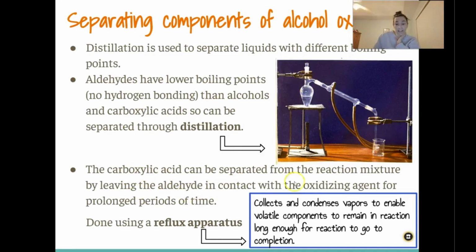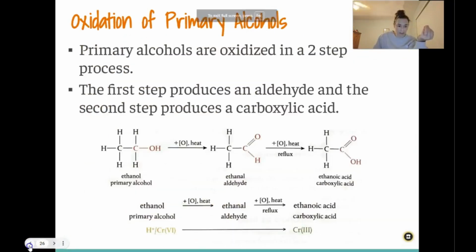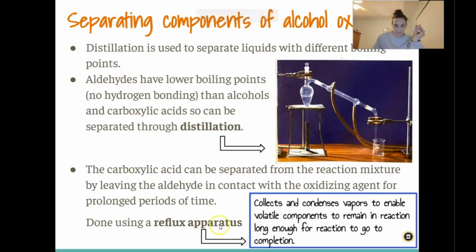And then the carboxylic acid can also be separated from the reaction mixture by leaving the aldehyde in contact with the oxidizing agent for prolonged periods of time using something called reflux. So here, this step called reflux, I'm going to explain what that is. Reflux is where the vapors are collected and condensed to enable the volatile components of the reaction to remain there long enough to go to completion.